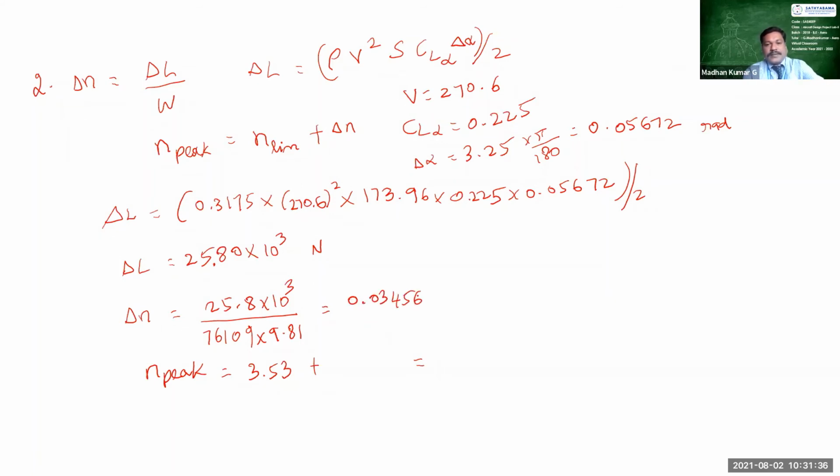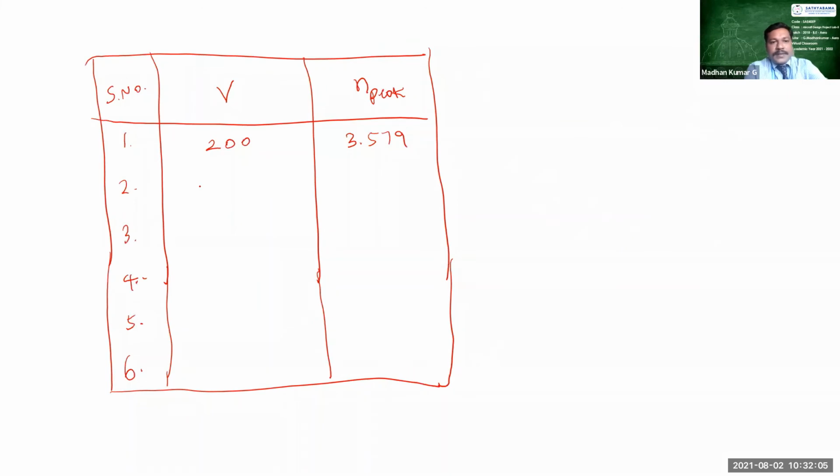0.3456. Okay. So 0.03456. And we just add 0.034. Okay, and make it 0.034, and just add this to the n peak, and you can tell me the answer now. So the value is 3.5645. Okay. So 3.564. Okay. So now for this second value of velocity, 270.6, we are getting the value of n peak as 3.564.